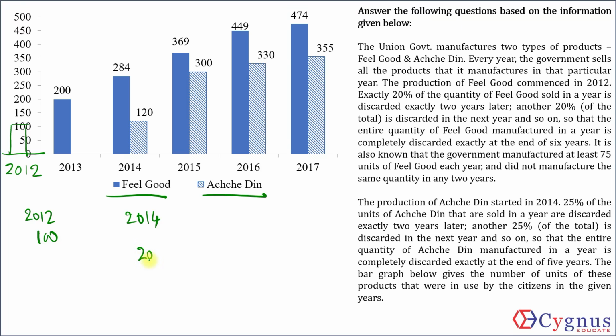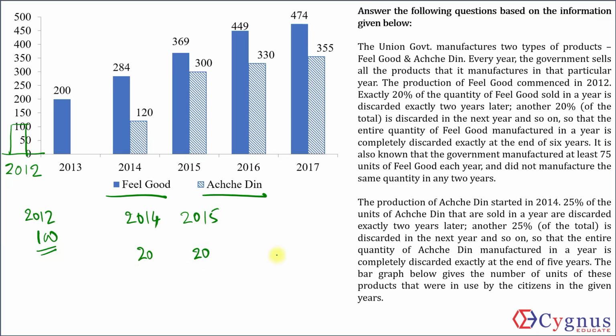Exactly 20% will be discarded. That means 20 units will be discarded. Another 20% of the total, so not of remaining, of the total, so this 100, another 20% is discarded in the next year. So 2015, another 20% is discarded, and so on.